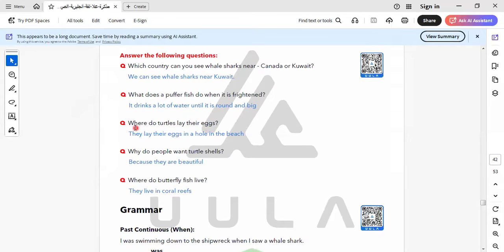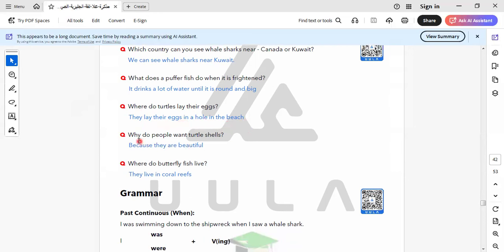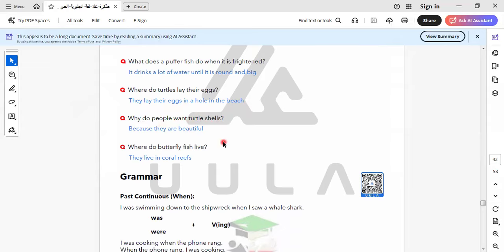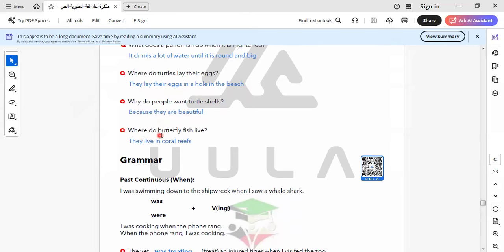So here when we ask about where, I ask about what? I ask about place. They lay their eggs in a hole in the sand. Why do people want turtle shells? Here we ask for the reason. Why do people want turtle shells? Let's know why. Because they are beautiful. Where do butterfly fish live?